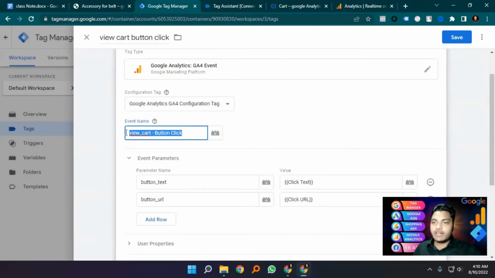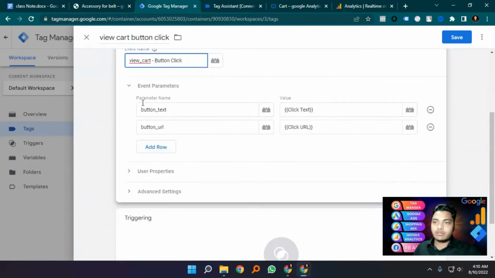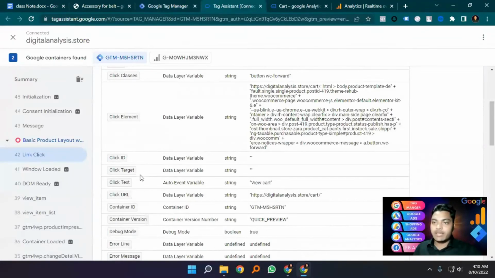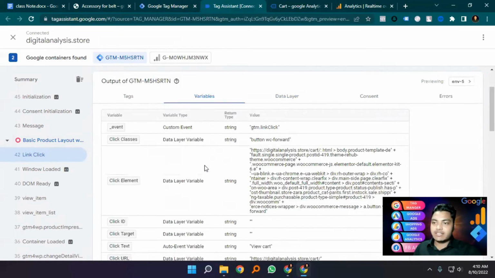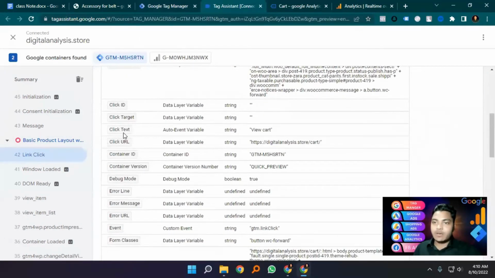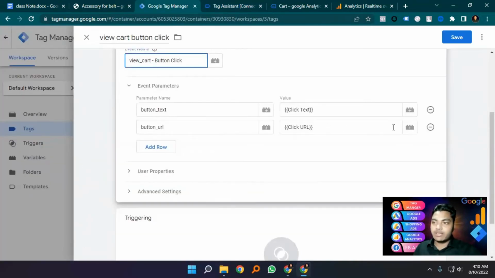So I put event name view cart button click, and we can put some parameters for this event, button text and button URL, and I put the click text. I'm going to the preview. Here is the link text data layer variable, and here is click URL and click text. So click URL here is view cart, and click text, click URL here is cart. Now I'm selecting button URL, click URL, and button text, click text.